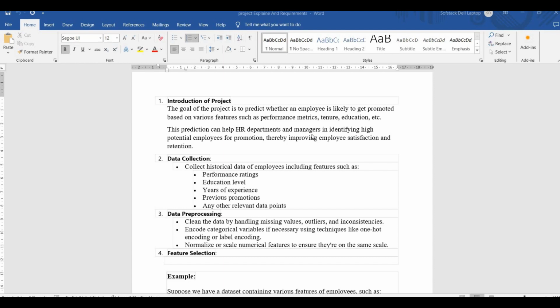So basically here it's stating that if you want to build such a system which is able to predict the eligibility of promotion for an employee, then at least you'll need to have these features that are listed in here in the form of your data.